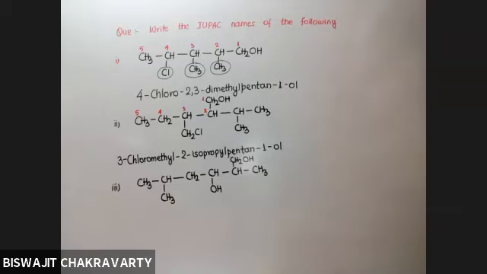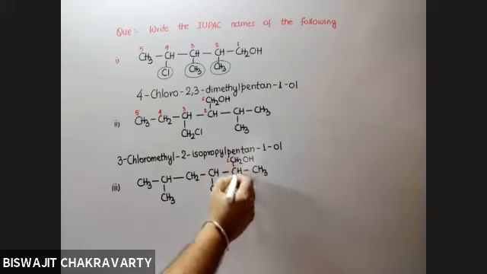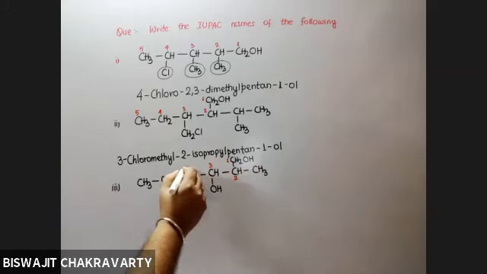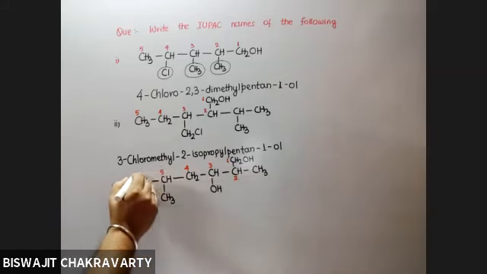First, tell me how many carbons are there in the longest continuous carbon chain. Six. 1, 2, 3, 4, 5, 6. There can be 6 carbons. Which is carbon number 1? CH2OH. 1, 2, 3, 4, 5, and 6.